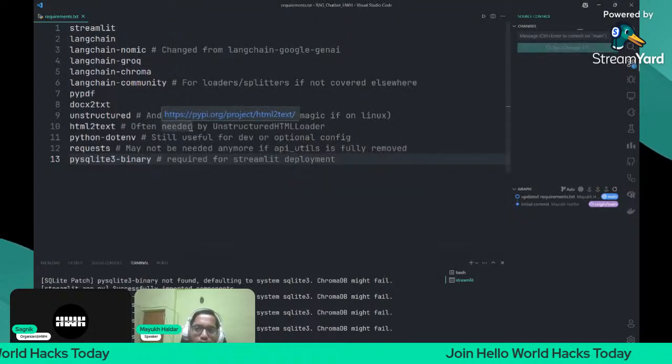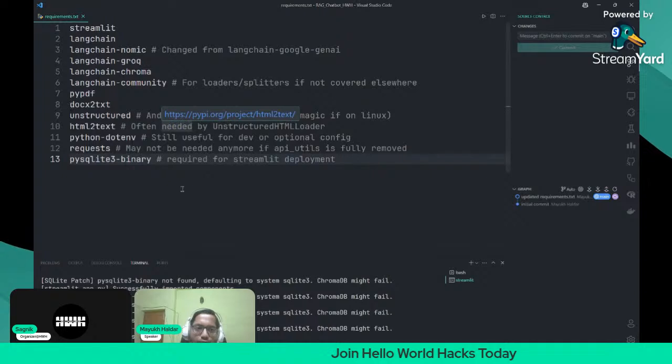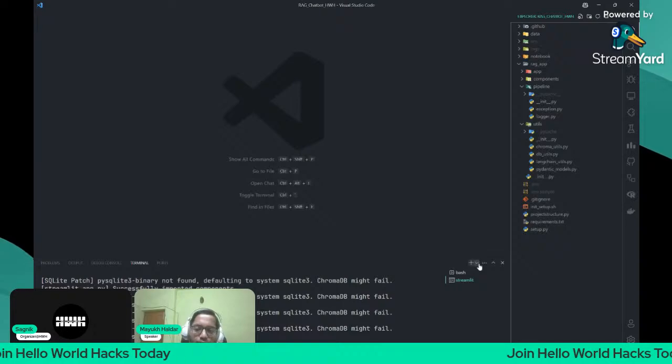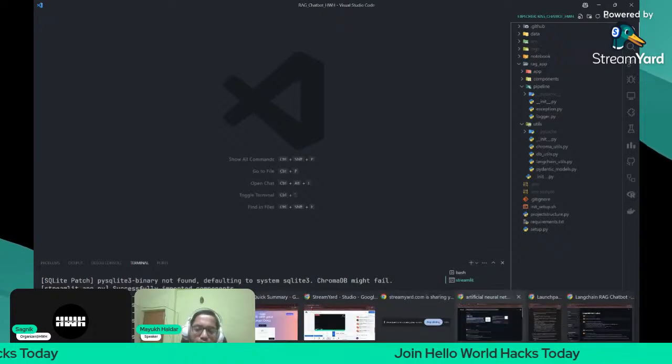Perfect, I think. Now we can deploy it in Streamlit. This step is necessary to actually deploy it. Otherwise, there will be an issue with ChromaDB and SQLite3. Now we can just deploy it once.